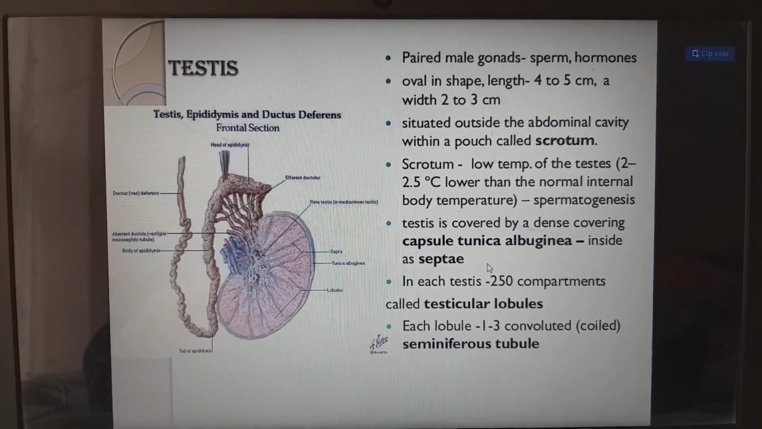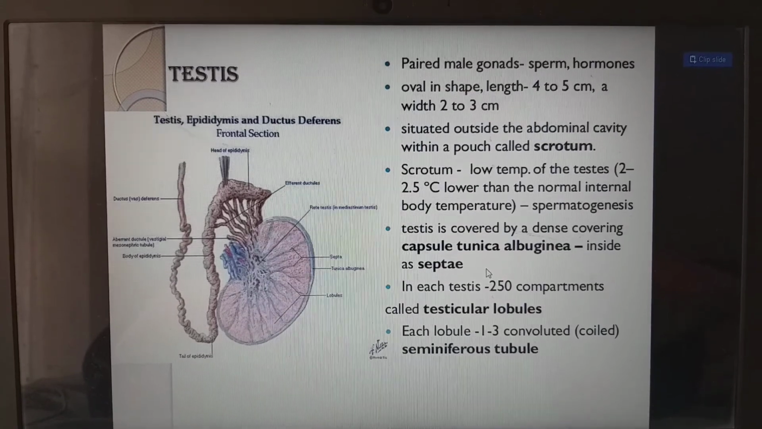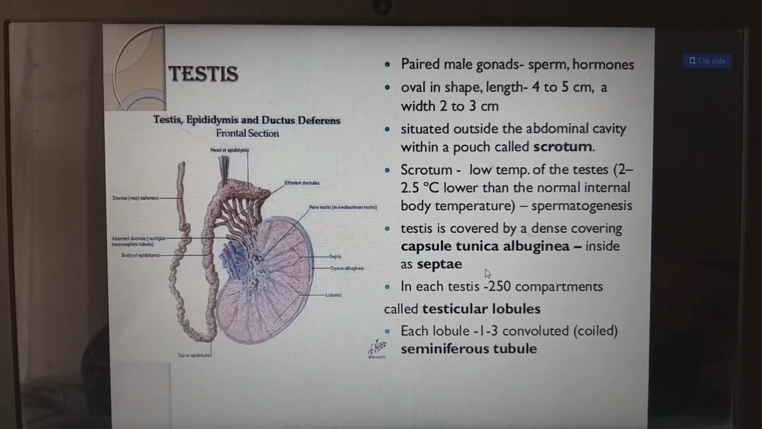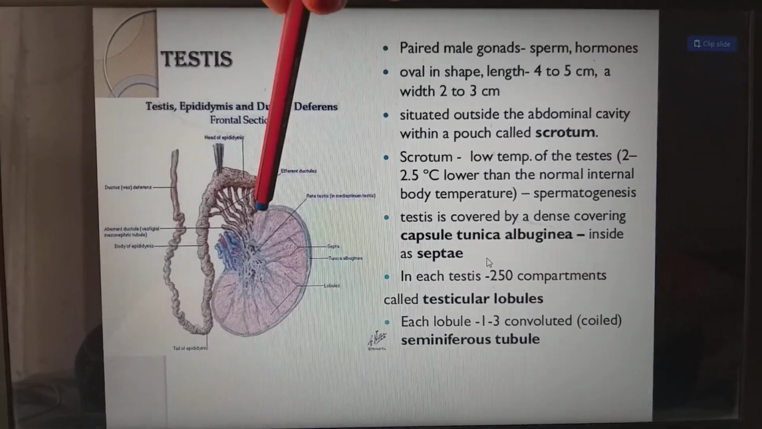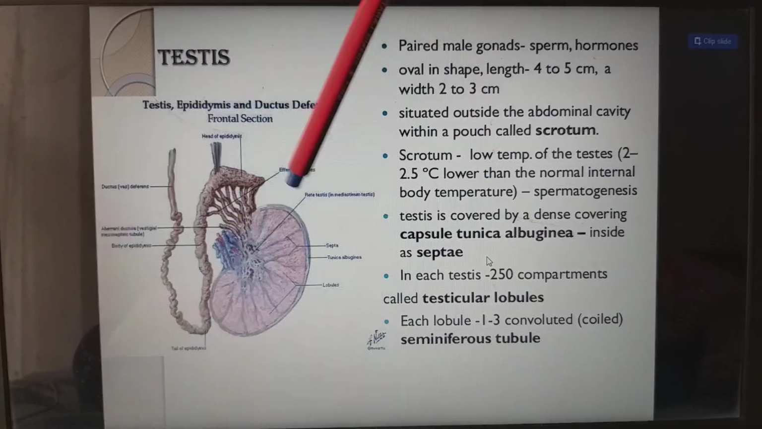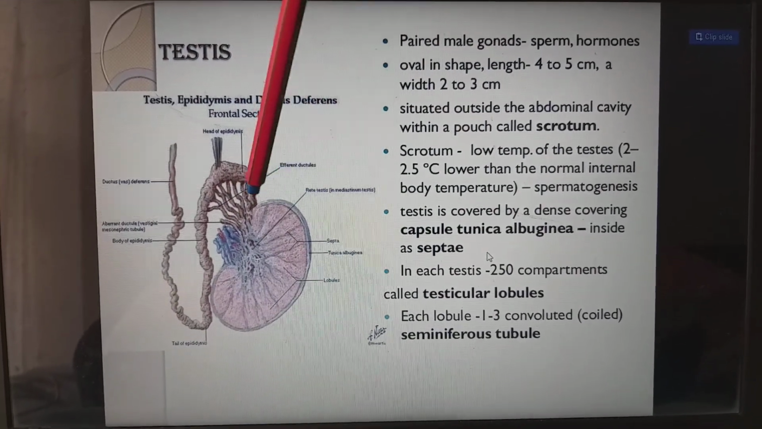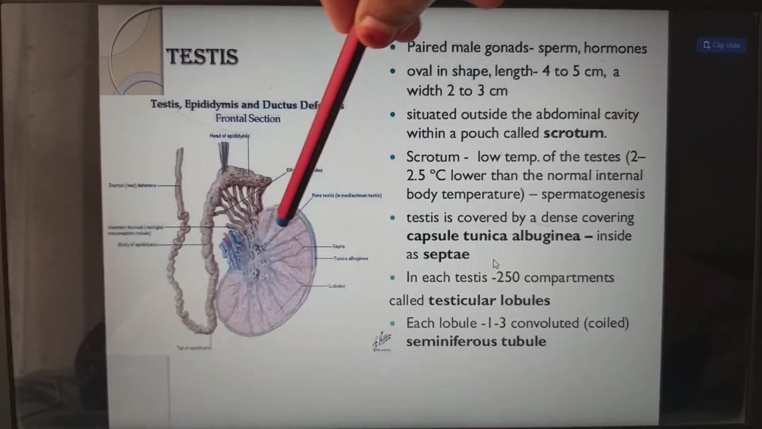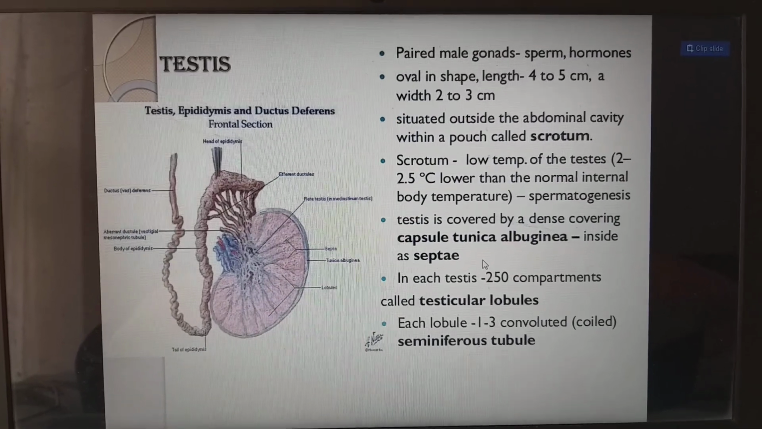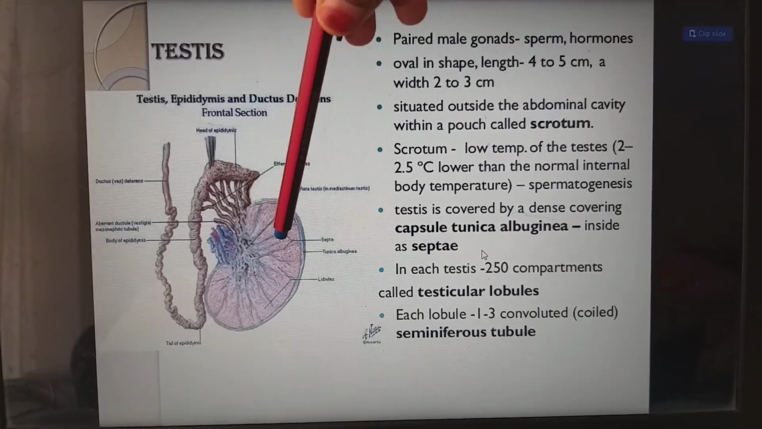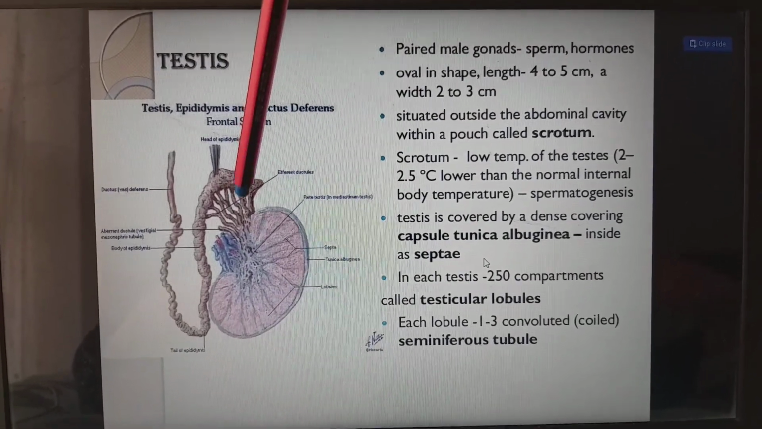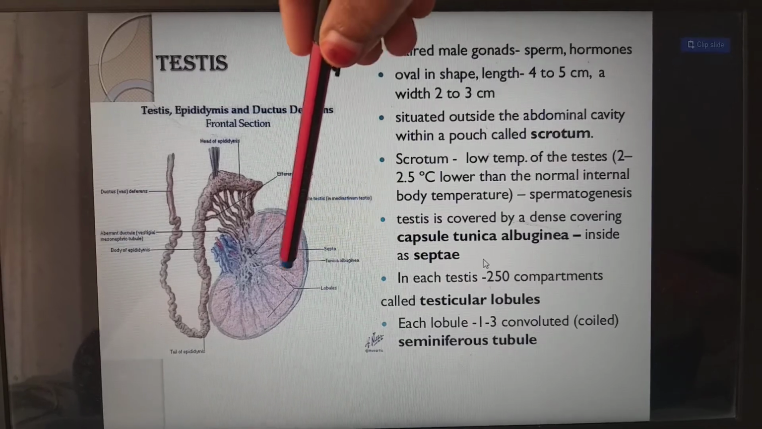For spermatogenesis, the testis is covered by a dense covering, which we call the capsule, tunica albuginea, and inside it is septate. Capsule means covering, tunica means layer, albuginea. Inside you can see septa, meaning partitions. In each testis there are 250 compartments, which we call testicular lobules. So these are the testicular lobules.